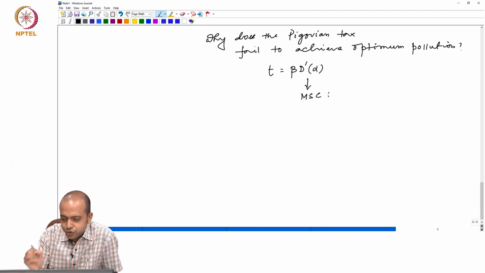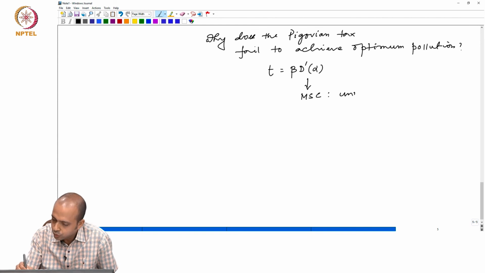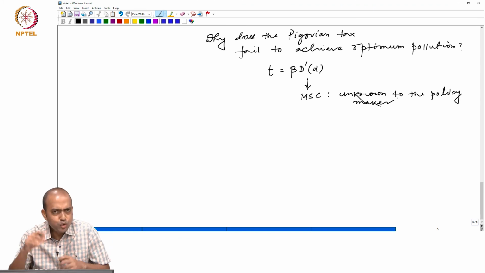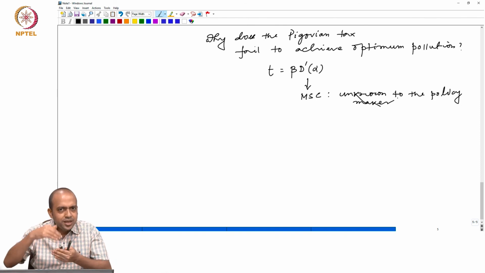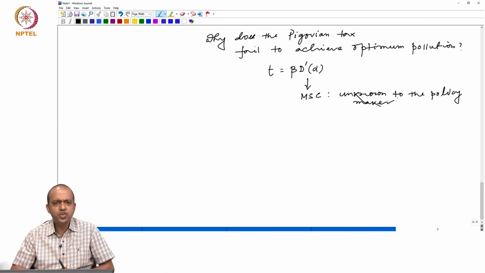Now, this marginal social cost or the damage is unknown to the society, to the policymaker. I do not know exactly what the cost is, because assigning a monetary value to this pollution is extremely difficult.